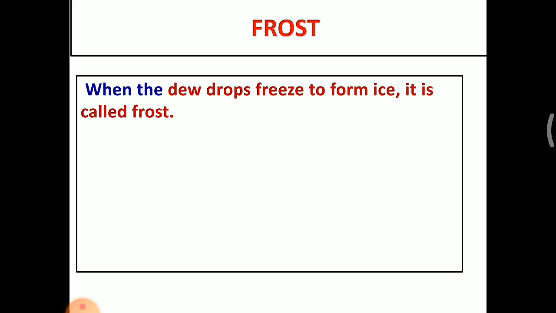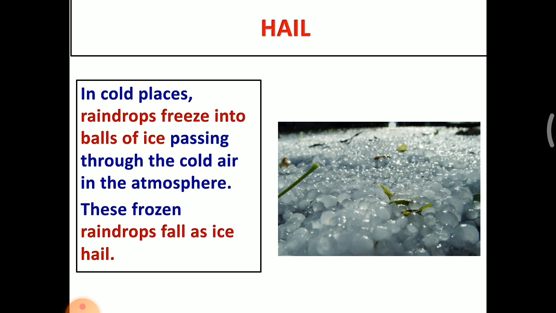The next one is frost. When the dew drops freeze to form ice, it is called frost. Dew is a liquid state of water. When the liquid state of this water is changed into ice, that is called frost. The next one, hail. In cold places, raindrops freeze into balls of ice. Passing through the cold air in the atmosphere, the frozen raindrops fall as ice hail. You know that sometimes the rain falls in the form of ice cubes. That is called hail.